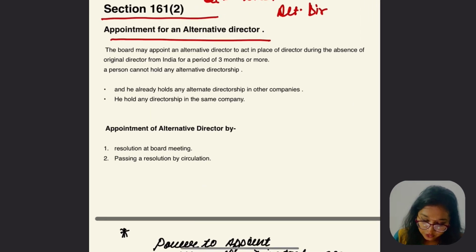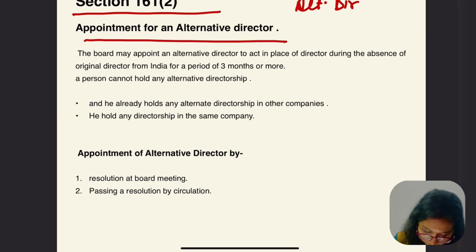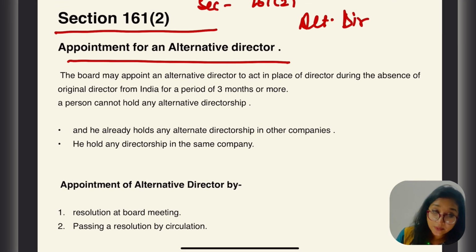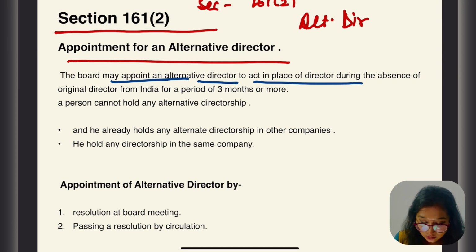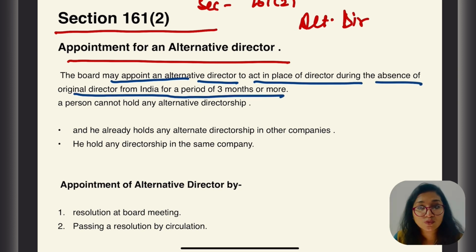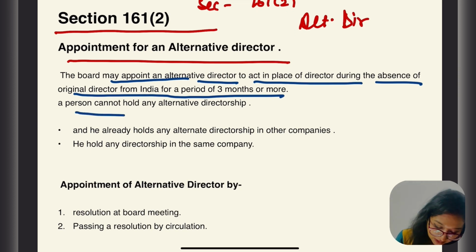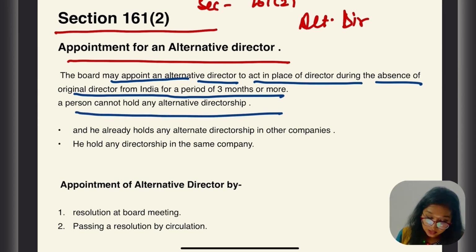Let's go for what the law is saying now. Appointment of alternative director: the board may appoint an alternative director to act in place of a director during the absence of the original director from India for a period of 3 months or more. Next, a person cannot hold an alternative directorship if he already holds an alternative directorship in any other company, or if he holds a directorship in the same company.